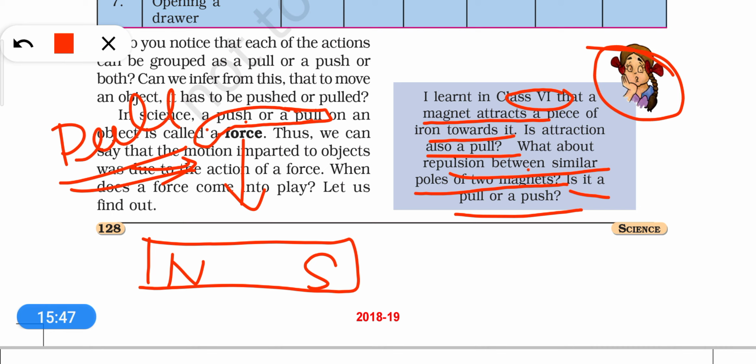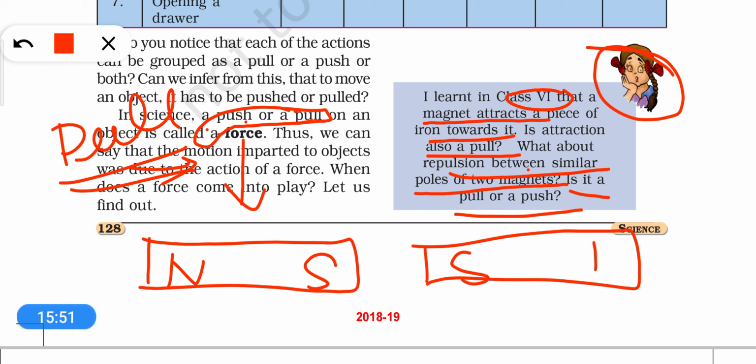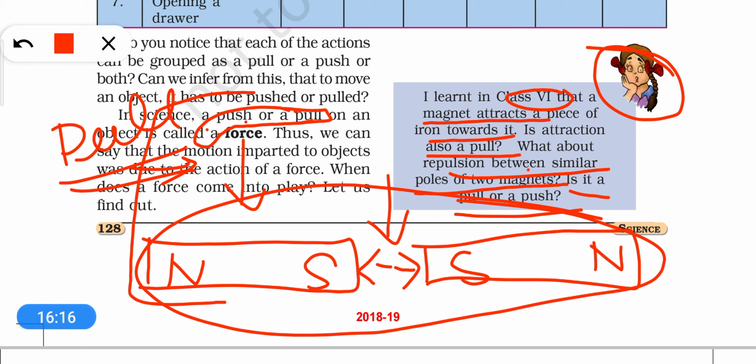And we have also learned that the two similar poles of a bar magnet repel each other. So there is a repulsion between the two. So this repulsion is again a type of force. So again here you can see that the two things are interacting with each other. In this case, this iron article and the magnet, these two things are interacting with each other, and here the two magnets themselves are interacting with each other.